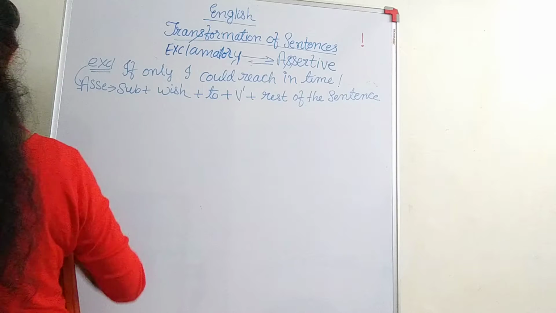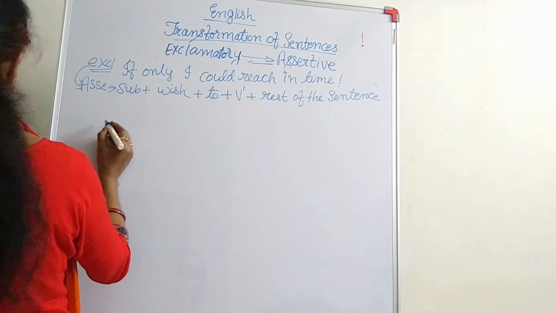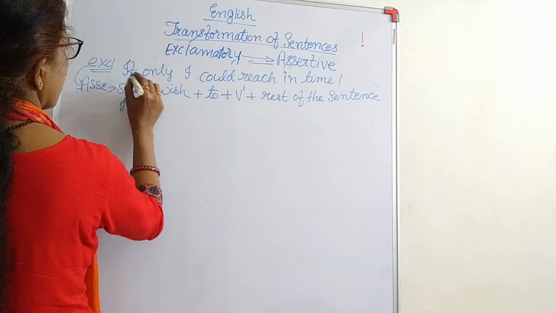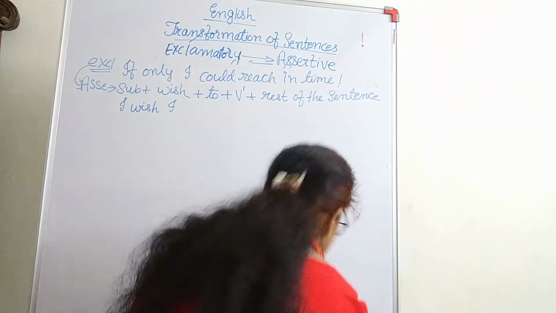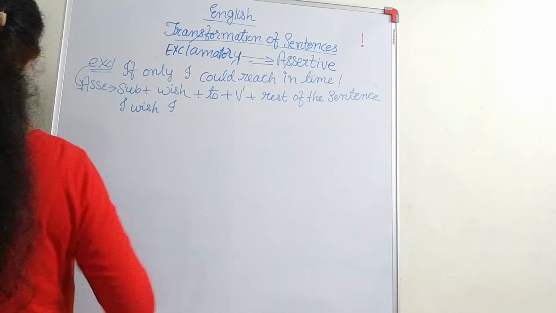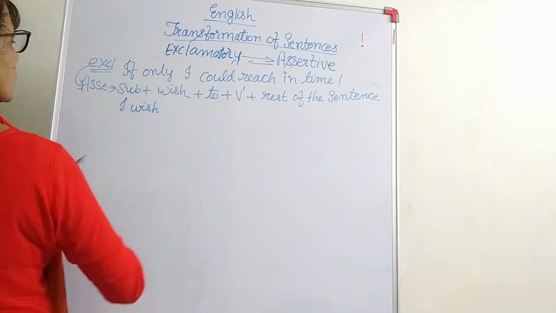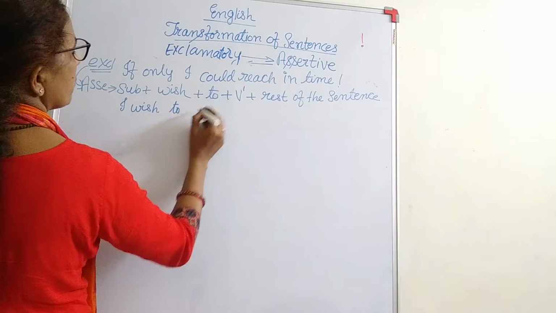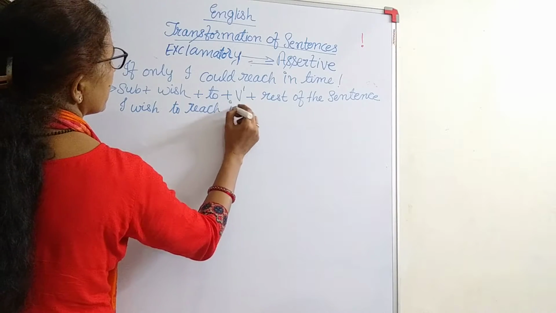I wish, subject is I, wish. I wish to reach in time, where reach is the verb V1.